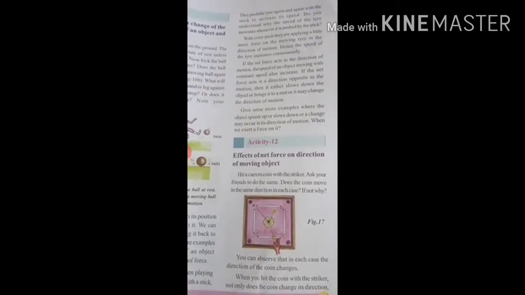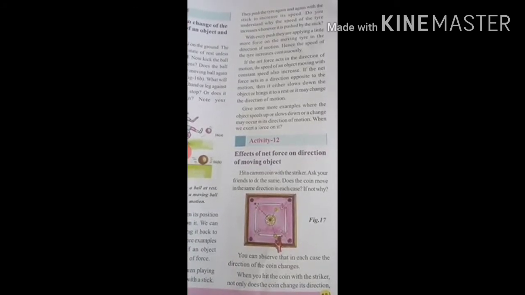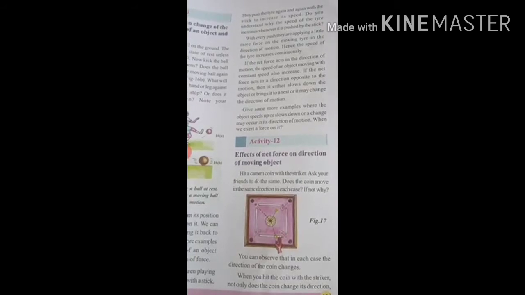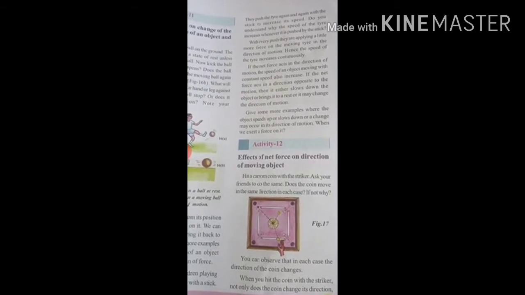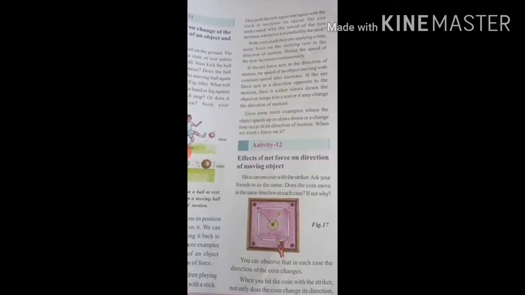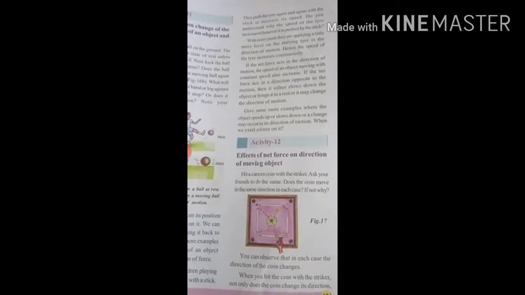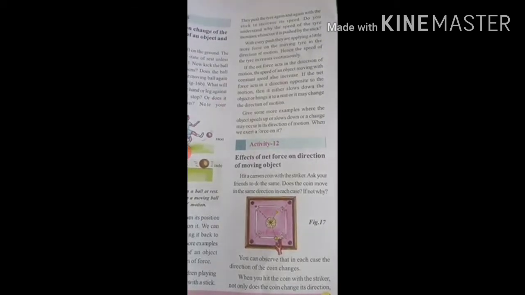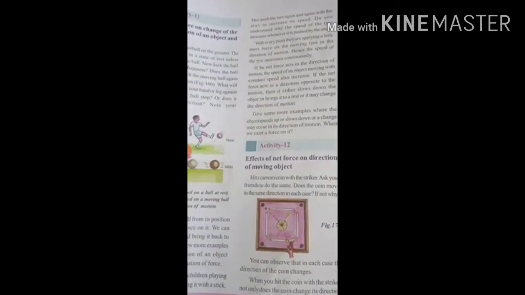All of you observe figure 17. We already know about this. What is this? A carom board. We are all very much interested to play carroms. Yes or no? Yes. So we all know how to play this game. How do we play? Keeping all the coins at the center of the board, and by using the striker, we strike the coins. Then the direction of the coins changes. Yes or no? Yes. The striker's direction also changes. When we apply the force, we change the direction of the coins and the direction of the striker also.